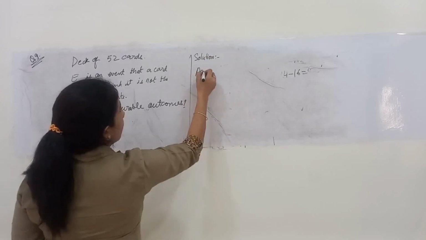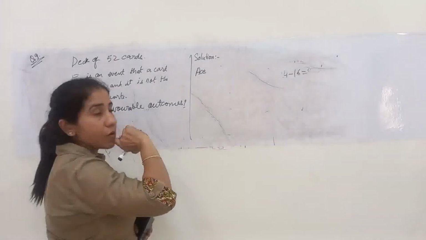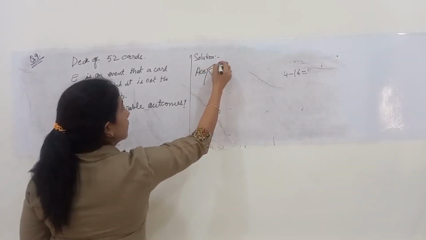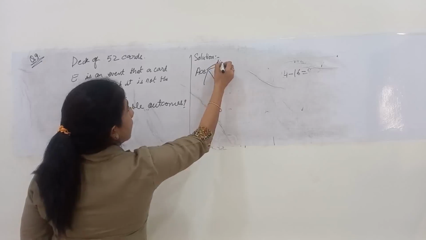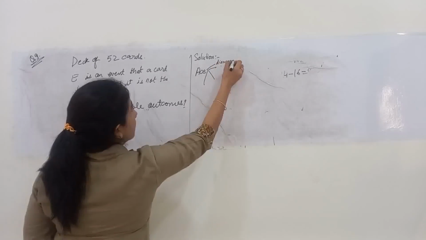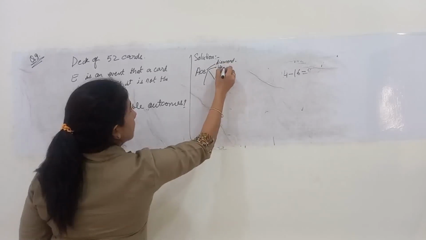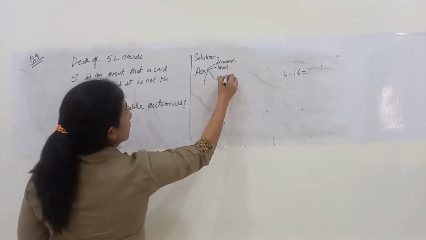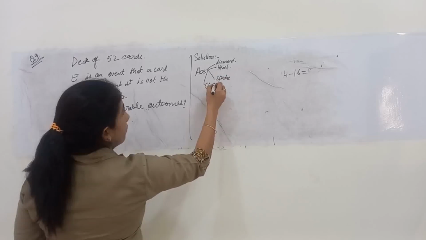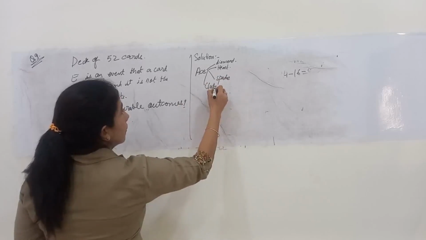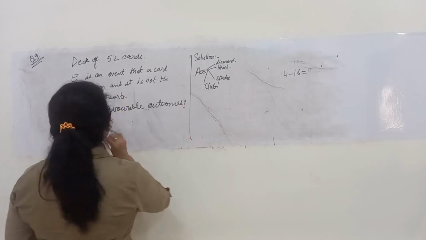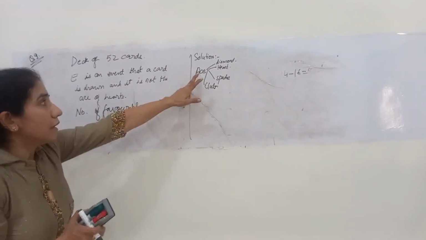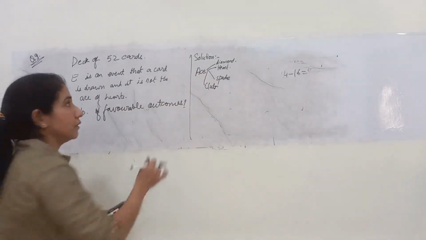Now if I talk about the ace card, ace has 4 different suits: diamond, heart, spade and club. Now it is saying that if I draw a card, it should not be the ace of hearts.